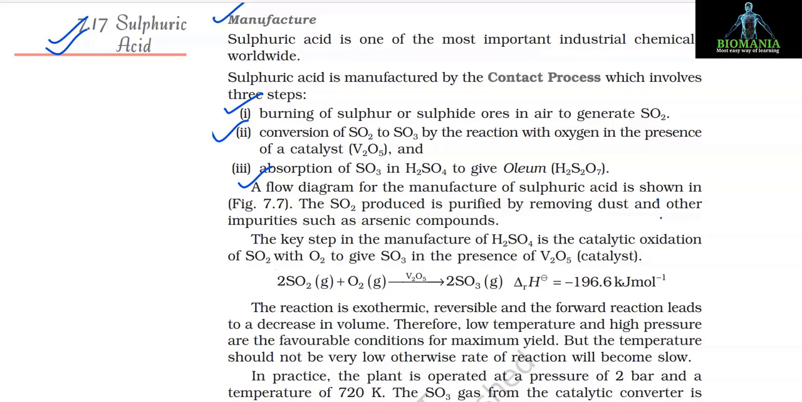The SO2 produced is purified by removing dust and other impurities such as arsenic compounds. The key step in the manufacture of H2SO4 is the catalytic oxidation of SO2 with O2 to give SO3 in the presence of V2O5 catalyst.